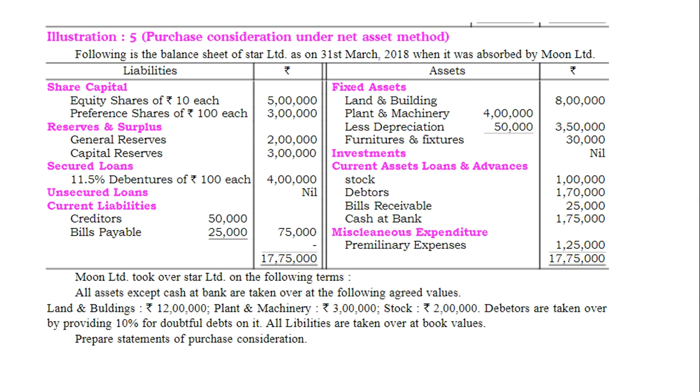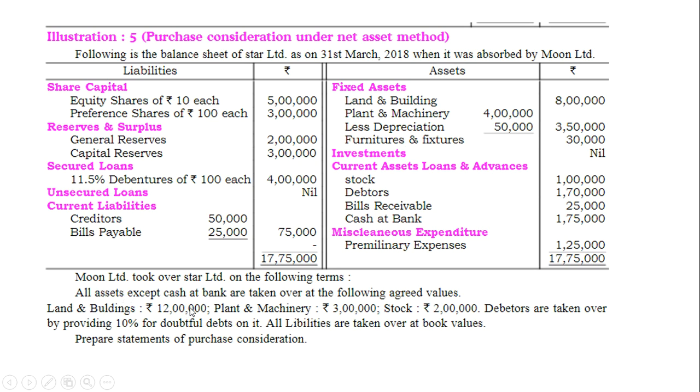Illustration 5 is as per net asset method. So look at the asset side first. Land and building. If land and building is given in the adjustment, now we will read properly. Moon Limited took over Star Limited on the following terms. All assets except cash at bank are taken over at the following agreed values. Only cash at bank we have to ignore. We are not taking over cash at bank.